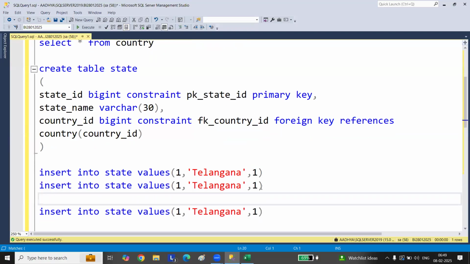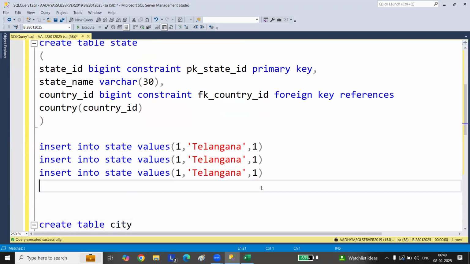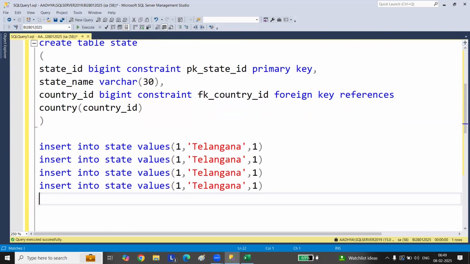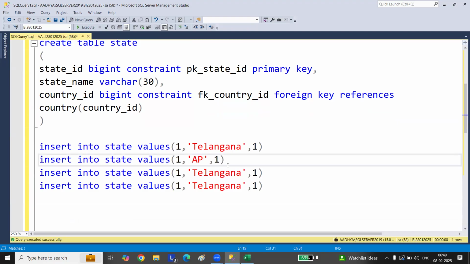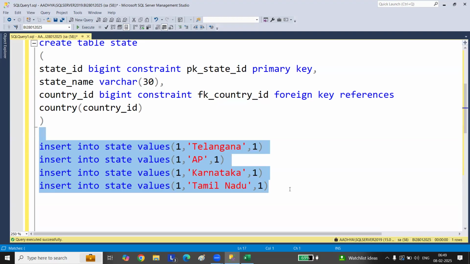I'll rename that state name. Just a minute. So here I'll give AP. Here I'll give Karnataka. Here I'll give Tamil Nadu. Now I'll just go and insert.